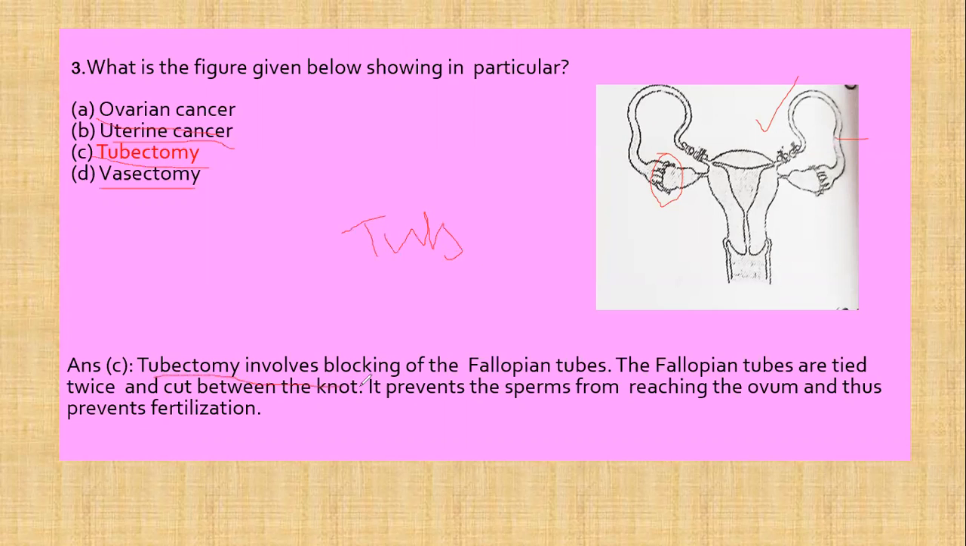Tubectomy, we know, is a procedure which involves blocking of the fallopian tube. The fallopian tubes are cut and tied together with a knot, and it prevents the sperms from reaching the ovum, and thus it prevents fertilization. So this figure represents tubectomy.